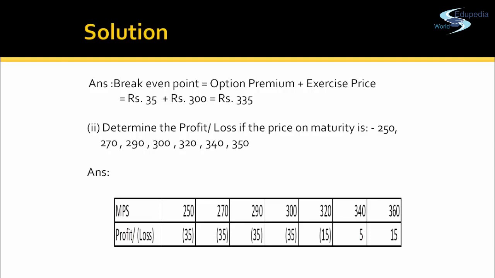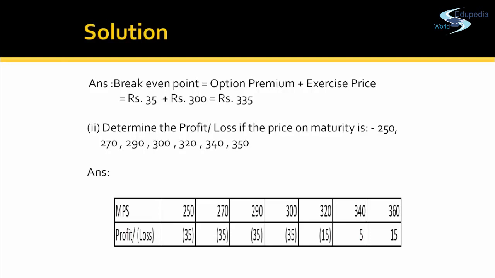Until he reaches the break-even point of 335, he will not exercise his option. So when the market value of the share is less than 335, the loss is equal to 35 rupees. When the market price increases over and above 335, in our case 340 and 360, Mr.